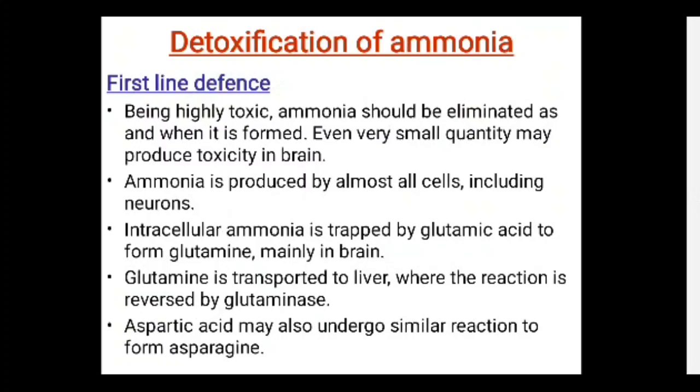In the brain, what happened? Ammonia is trapped by glutamic acid and forms glutamine. The glutamine is transported to the liver where the reaction is reversed by the enzyme glutaminase. Same thing here with aspartic acid. Aspartic acid may also undergo similar reactions, and here it forms asparagine.